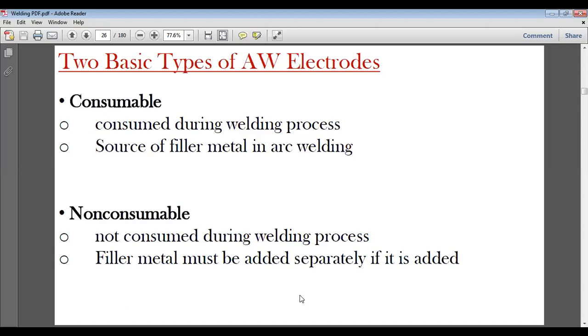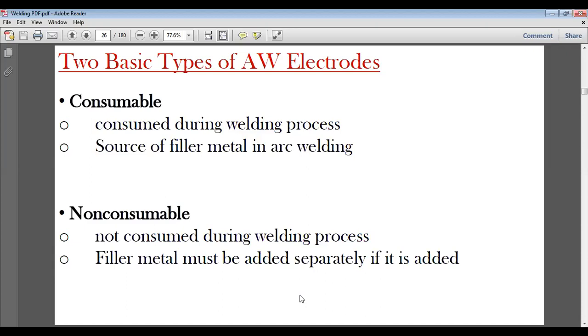The others are non-consumable, electrodes that don't melt themselves. So either a separate filler metal is added, or there is no need for filler metal since pressure is provided.